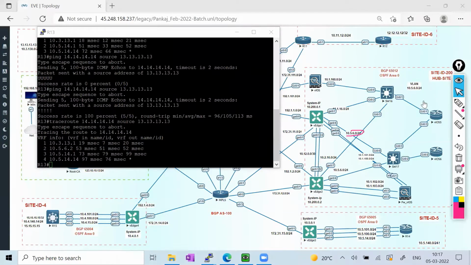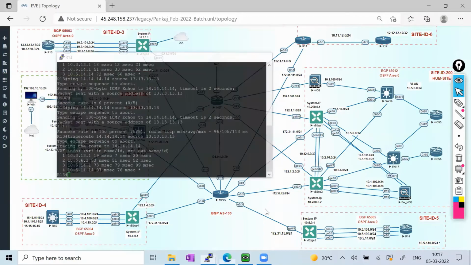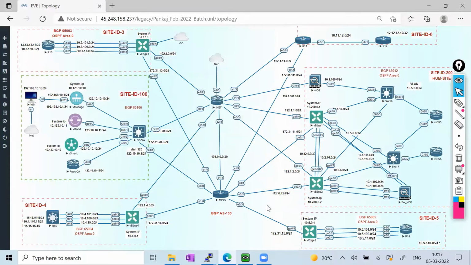So right now you can see the traffic is coming from the 13.13 series IP routers, and it is going to that 5.6 that is configured on this particular interface. And then after that it is reaching the spoke, that is site 5. So this is how your topology has been changed based on the route based policy. If you want to do this kind of play with the policy, you can do that. Okay, any doubt anyone has on this policy, or is it clear to everyone? Okay, all right, I'm assuming everyone is clear.